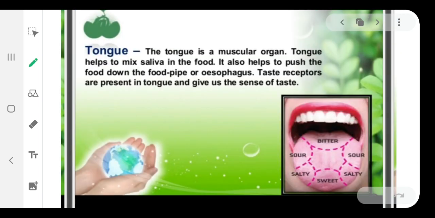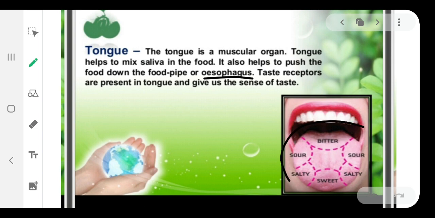Then the second organ in the mouth is the tongue, and its function is, the tongue is a muscular organ. The tongue helps to mix saliva into the food. It also helps to push the food down the food pipe, which is also known as the esophagus. So the tongue helps us mix the saliva into the food and also swallow that food into the esophagus. Taste receptors are present in the tongue and give us the sense of taste.